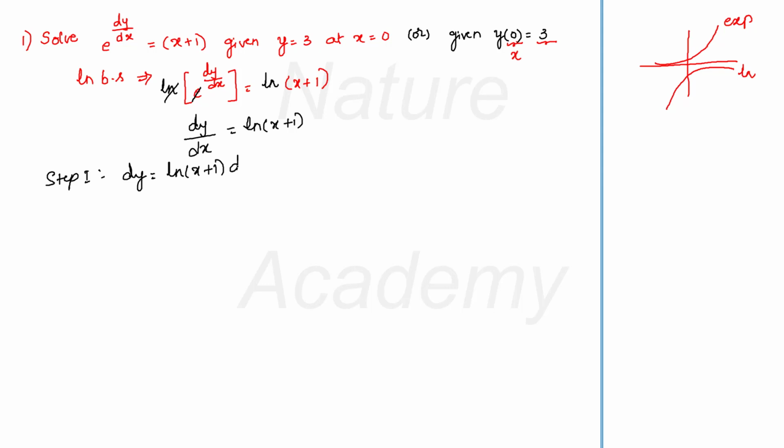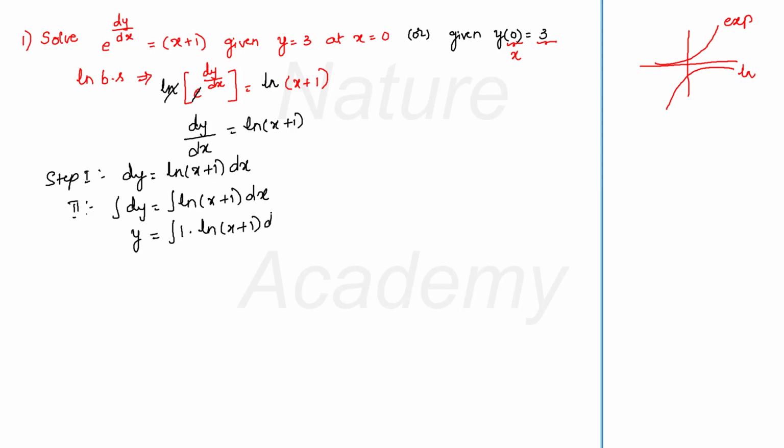Now do step 2. Step 2 was integrate both sides. So integral dy is equal to integral log of x plus 1 into dx. The left hand side becomes easy for me. It will become y. But the right hand side is in the form 1 into log of x plus 1 into dx.